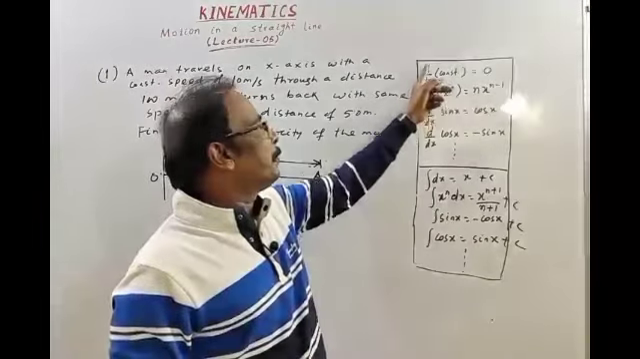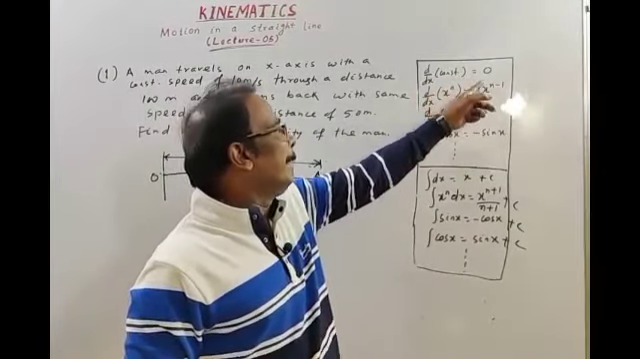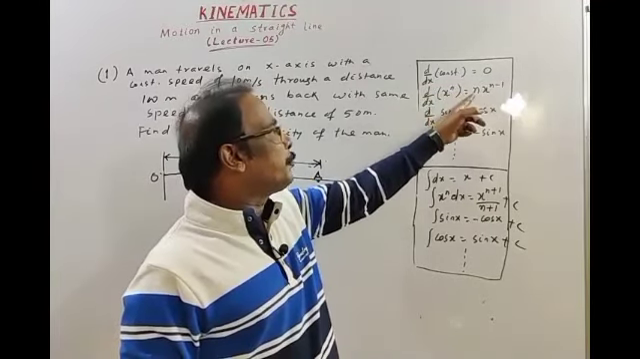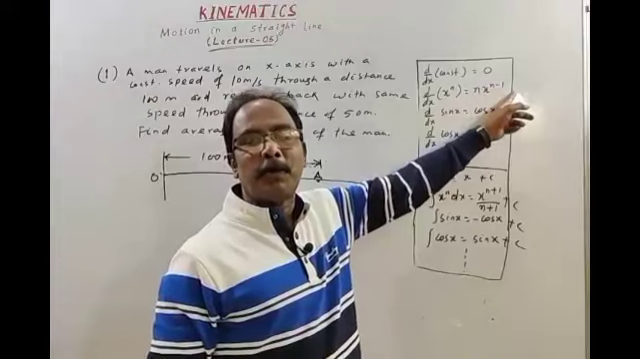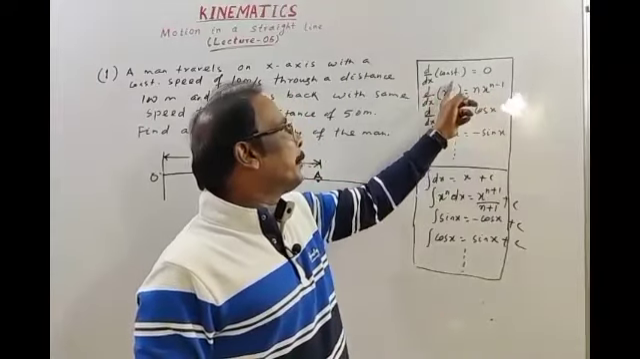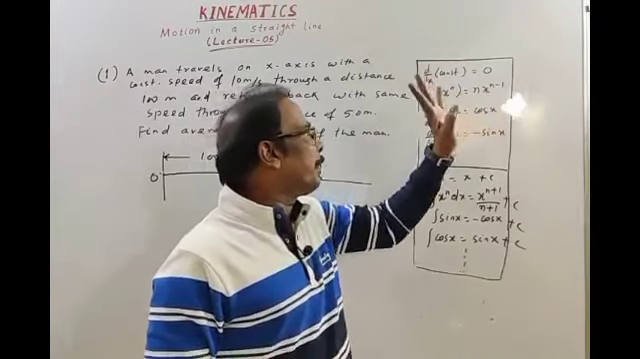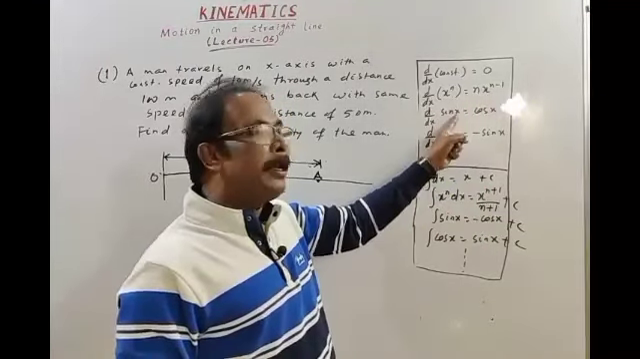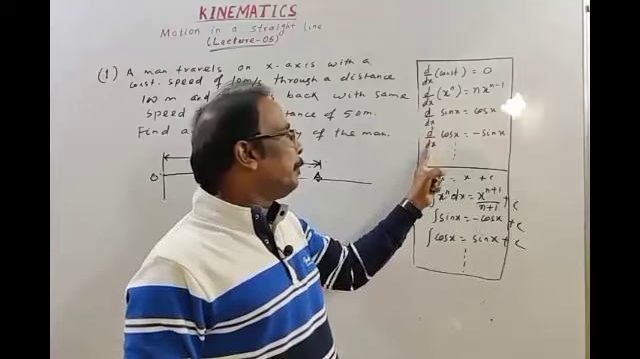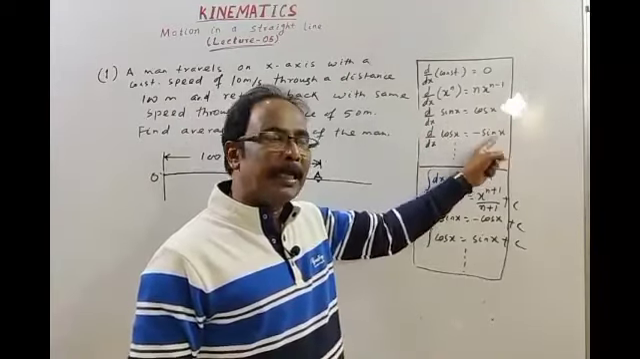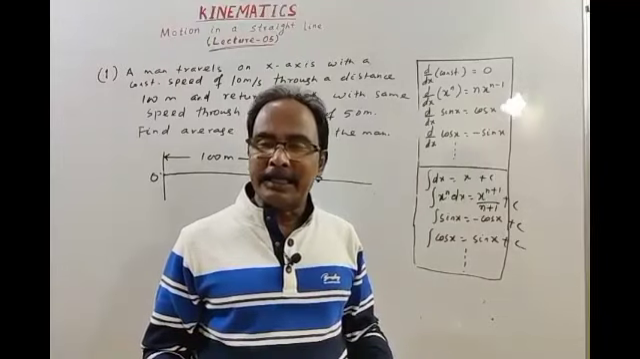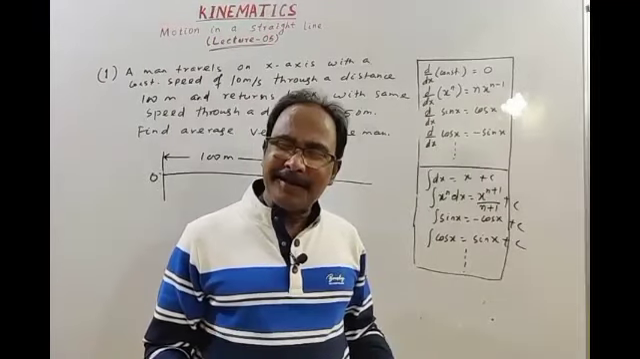d by dx, differentiation of a constant is 0. d by dx of x to the power n: bring the power outside and subtract 1 from the power, so d by dx of x to the power n is n into x to the power n minus 1. Similarly, d by dx of sin x is cos x, d by dx of cos x is minus sin x. Similarly, you may follow d by dx of cot x, cosec x, log x.